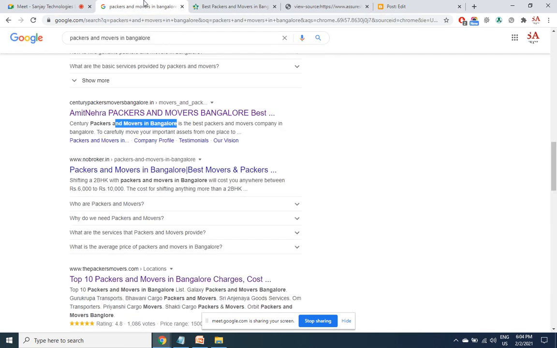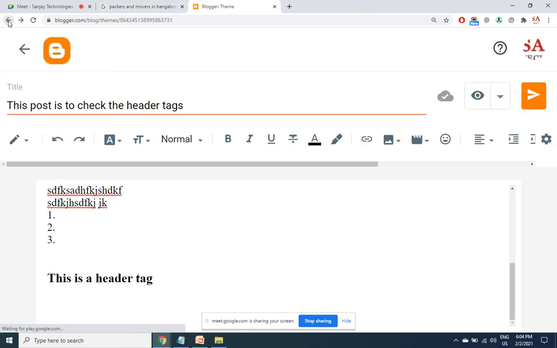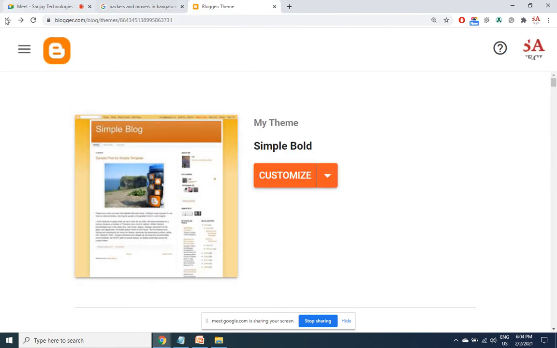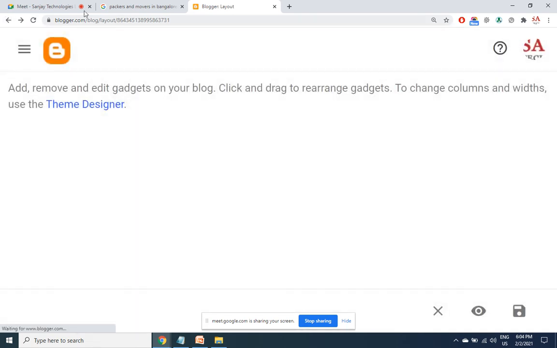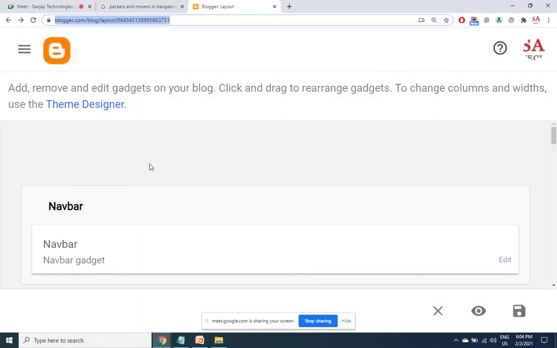The H1 tag need not be only in the body section. If you want to keep it outside the post box, outside whatever the post content is, then you can even have it in the head section. But in a page, only one H1 tag. This point you have to keep in mind. For Blogger, by default an H1 tag is automatically generated. But how good is it? Let's have a look at that.